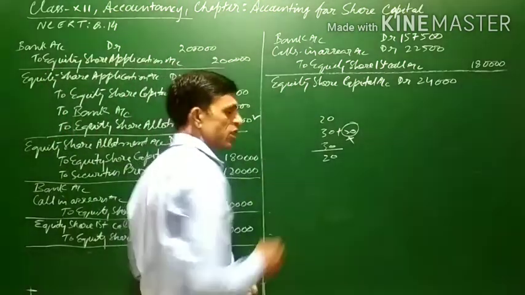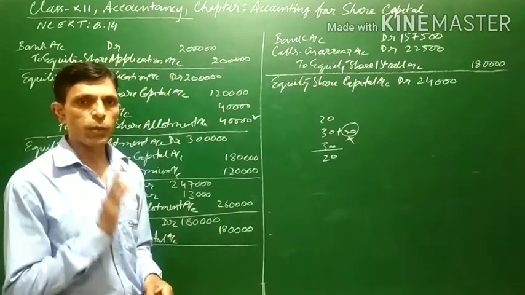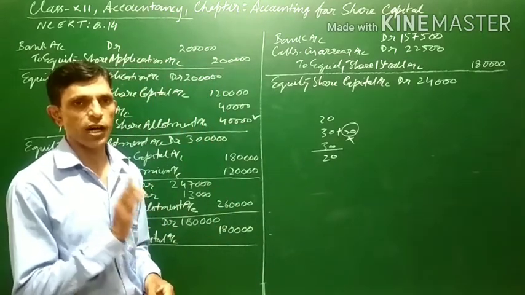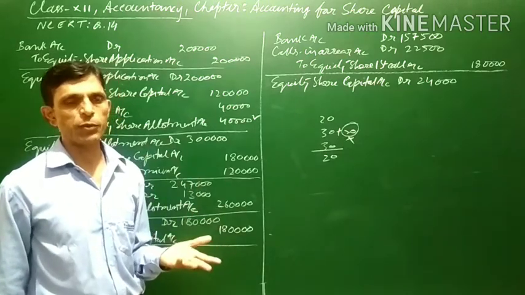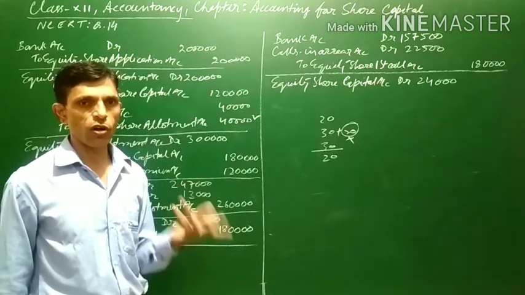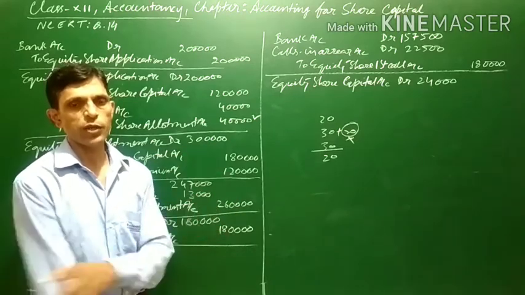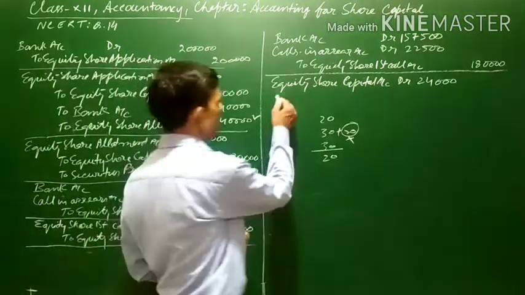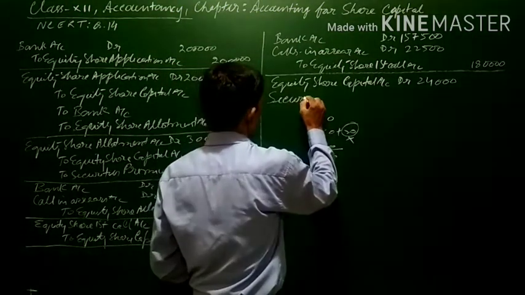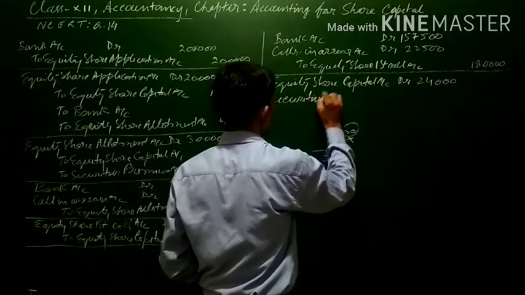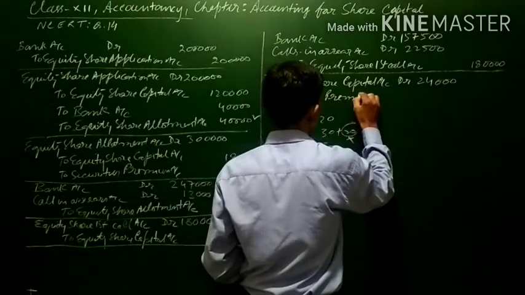Because securities premium is an income, and if the money is not received and the shares are being cancelled, we have to debit the securities premium account. It is not an income, it is a loss for the company because the premium has not been received. That is why securities premium will be debited. Securities premium account debit.